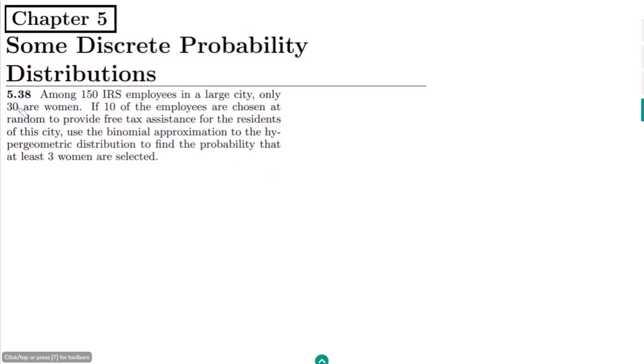Welcome guys, this is question 5.38 and the statement it has is: among 150 IRS employees in a large city, only 30 are women. So 150 are the total employees and 30 of them are women. If 10 of the employees are chosen at random to provide free tax assistance for the residents of the city, use the binomial approximation to the hypergeometric distribution to find the probability that at least 3 women are selected.